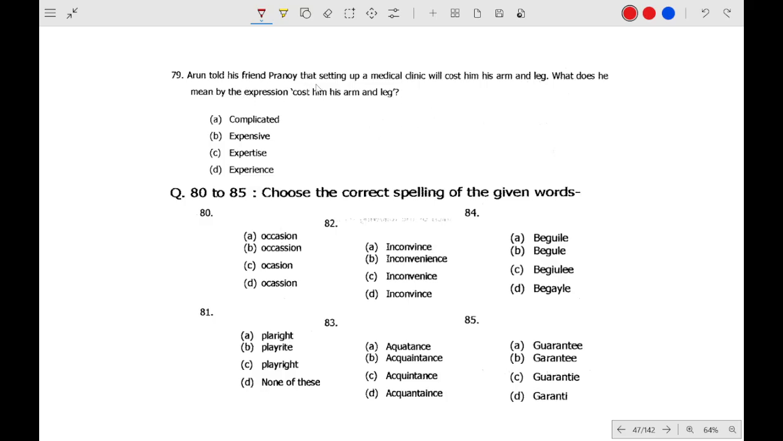Arun told his friend Pranay that setting up a medical clinic will cost him his arm and leg. What does cost him an arm and a leg mean? That means expensive.